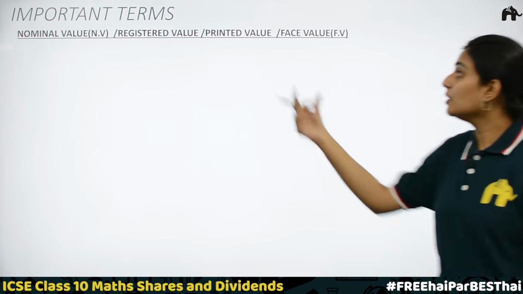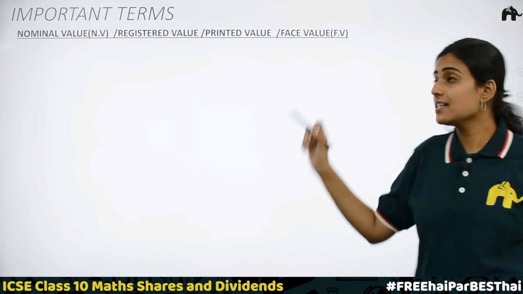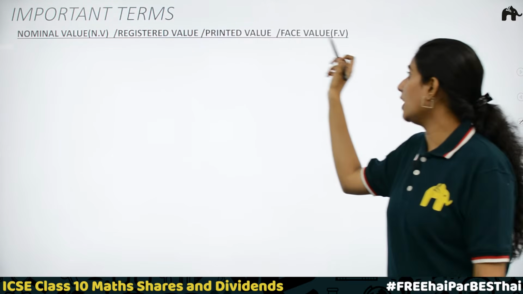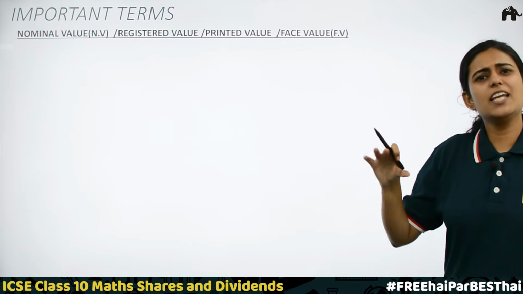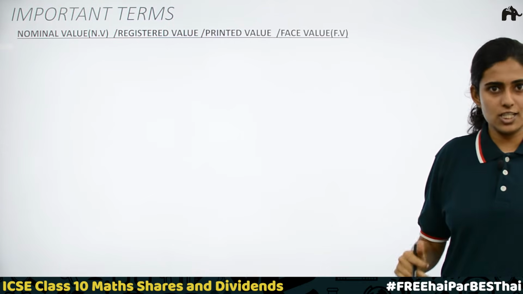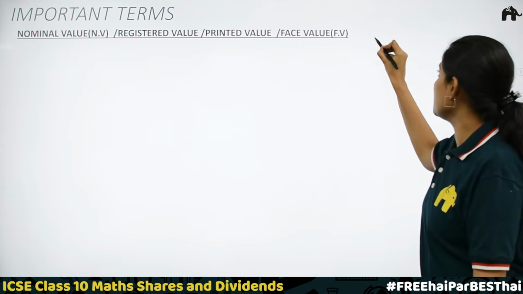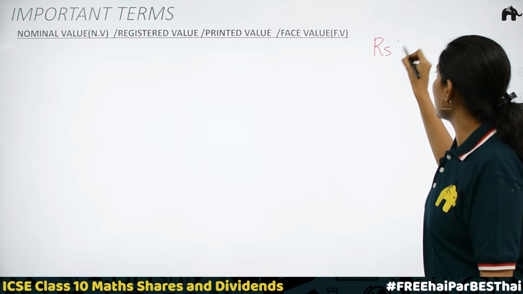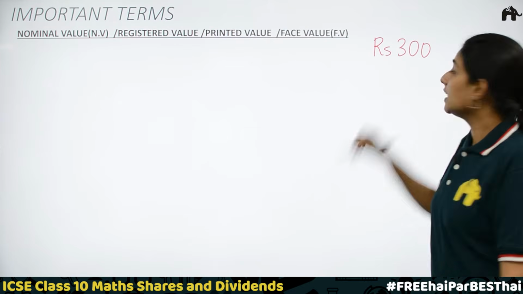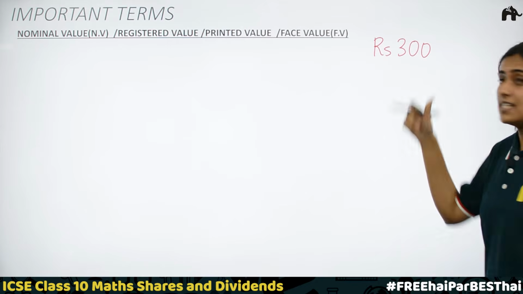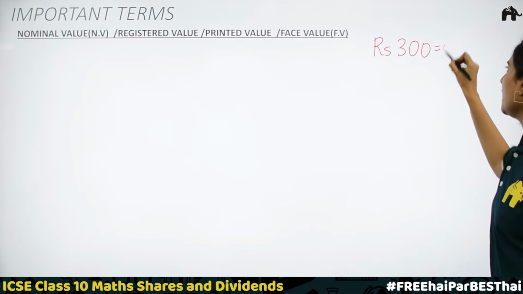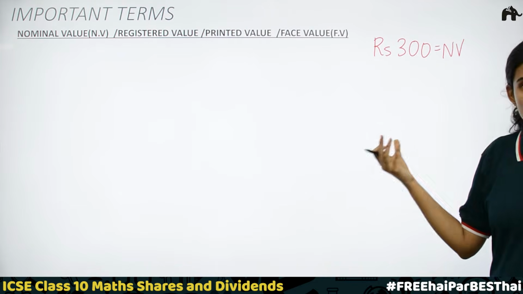First one is nominal value. It's also known as registered value, printed value or face value. This is the initial amount that is fixed for a share. In our previous example, Mr. X fixed his shares for rupees 300. This rupees 300 is the nominal value. We call this nominal value.